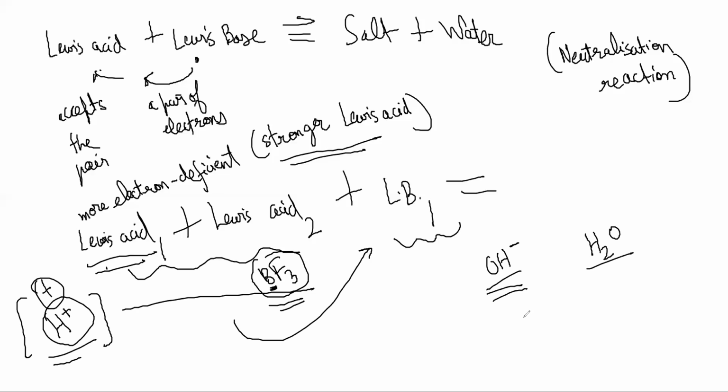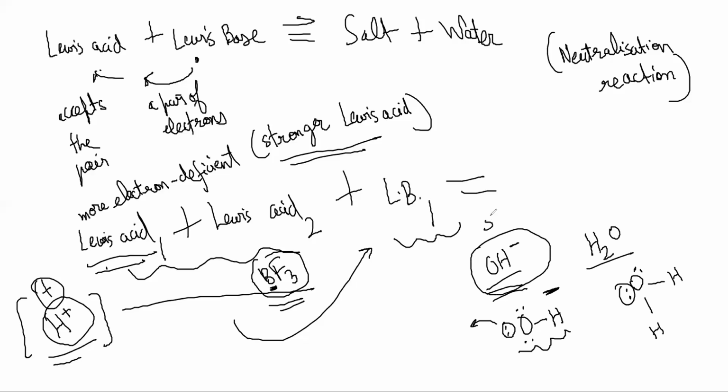If you compare this and this, here oxygen has 6 electrons and H and a negative charge. And here oxygen has 4 electrons and H and no charge, no? So which two electrons are more likely to be given away? This is more likely to give away electrons than this, because this has excess negative charge, no? You would much rather lose electrons from here than here, right? So this is going to be a stronger Lewis base. Do you understand? So Lewis acid, Lewis base, this is the meaning, and this is the more general definition.